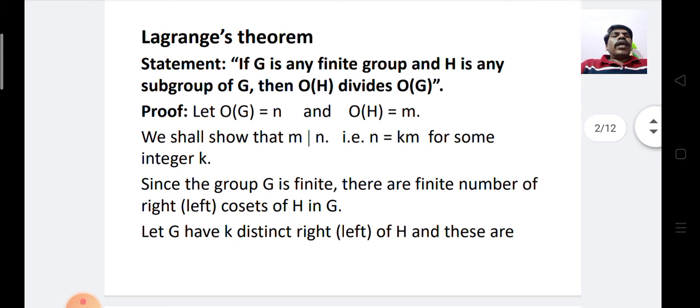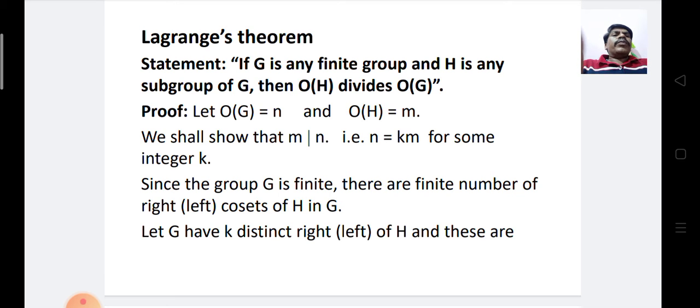Now, let the order of G be N and the order of H be M. Here we have to prove that order of H divides order of G. First, we shall show that M divides N, that is, N is equal to K into M for some integer K.